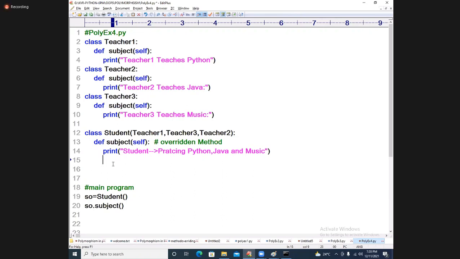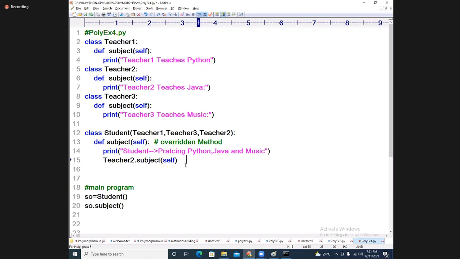Come on, start with this. After this printing, I want to call directly teacher 3, teacher 2. Directly you call. Teacher 2, even though it was last, teacher 2 dot subject of self, you need to pass it. See students, what is the syntax? Teacher 2 dot subject of self.